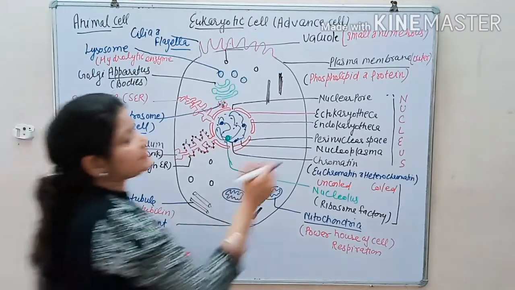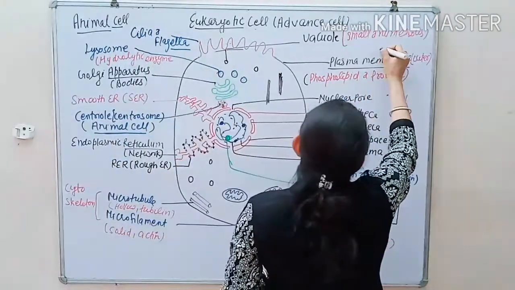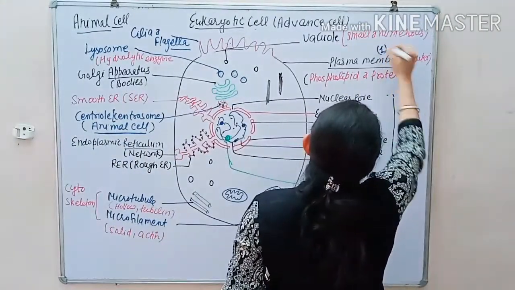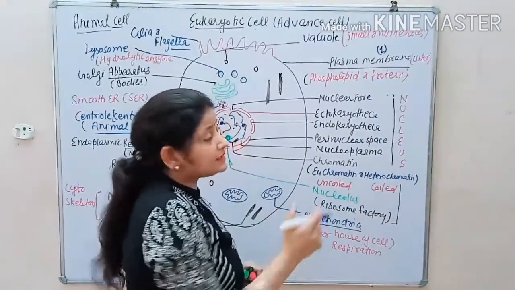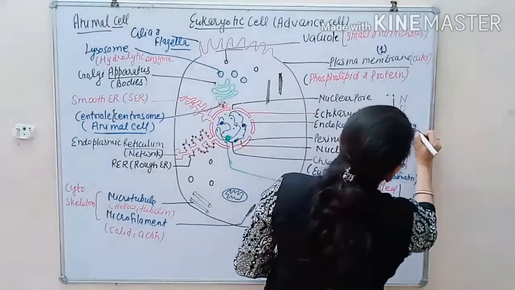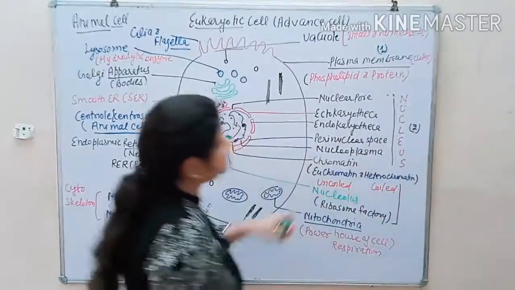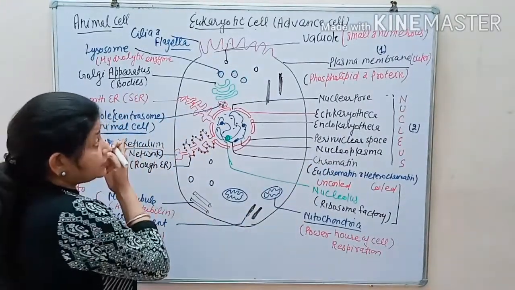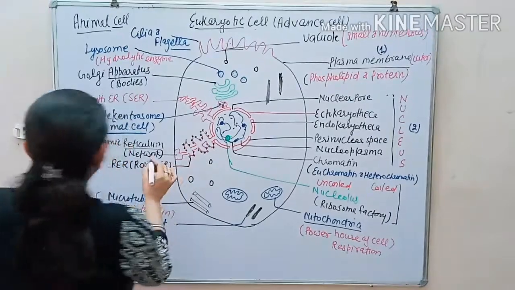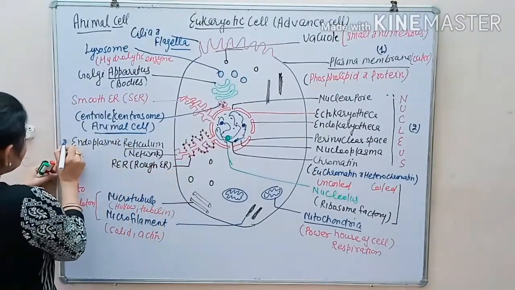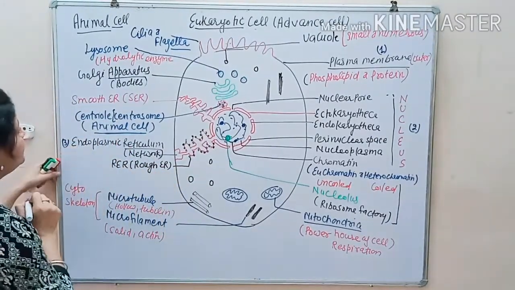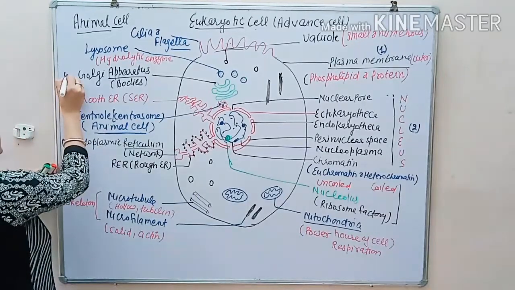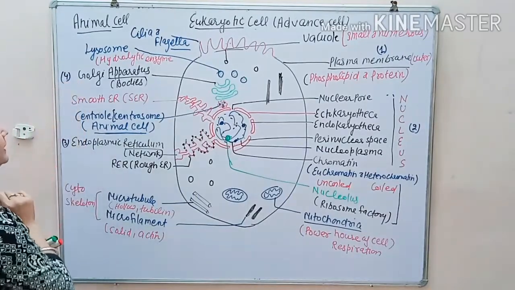In the animal cell, the first structure, the outermost boundary, is called the plasma membrane. The centrally placed nucleus, which is the master cell organelle, is called the nucleus. Third, there is the endoplasmic reticulum. Then there is the Golgi apparatus.